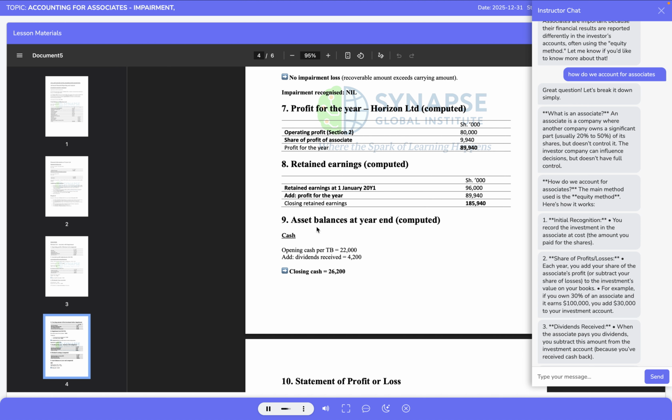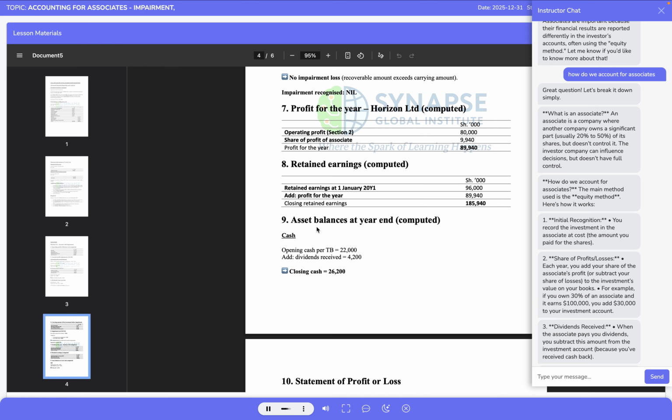We begin with the statement of profit or loss for Horizon Limited for the year ended the 31st of December 2021. The statement opens with revenue of 420 million shillings, representing the total sales generated by Horizon Limited during the year. From this, cost of sales amounting to 280 million shillings is deducted, resulting in a gross profit of 140 million shillings.